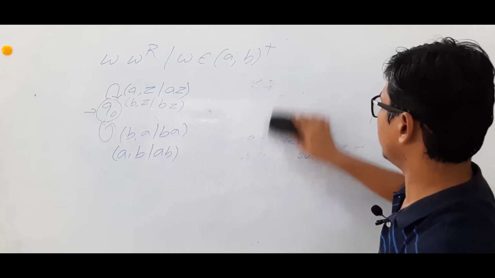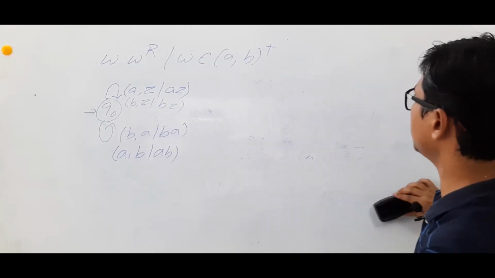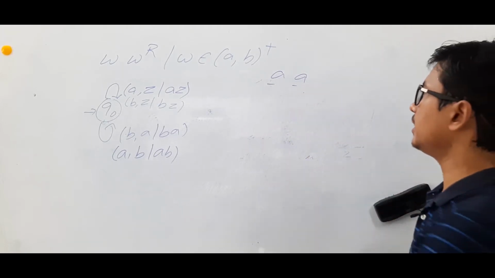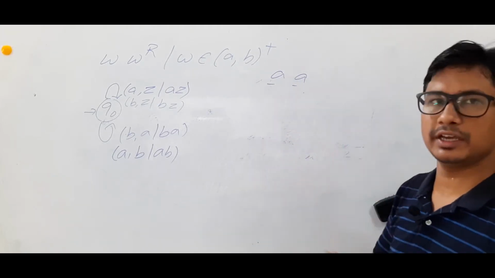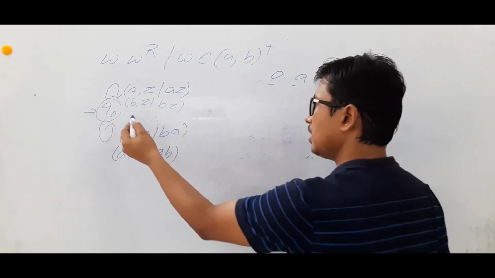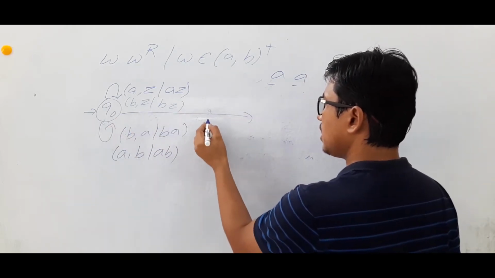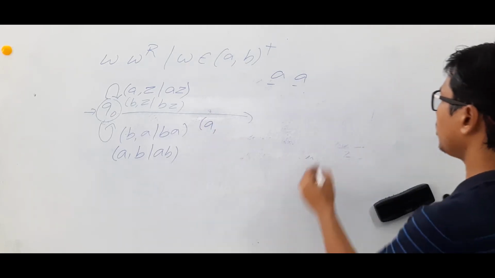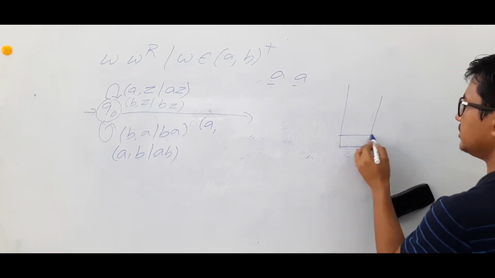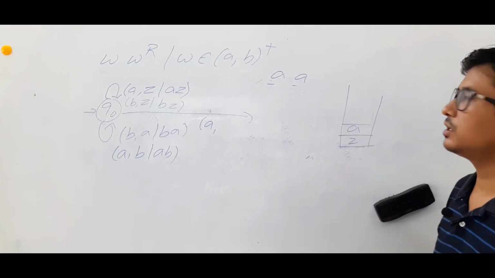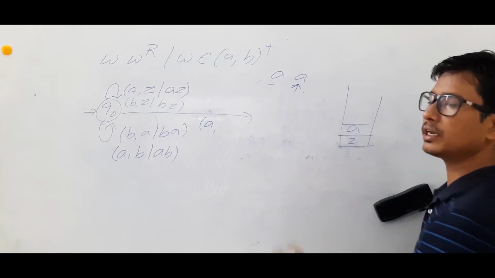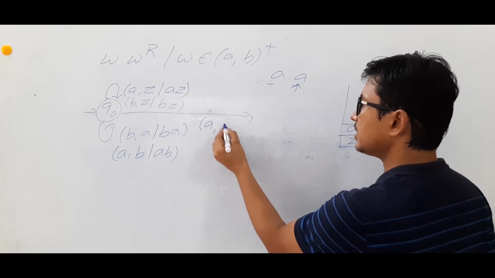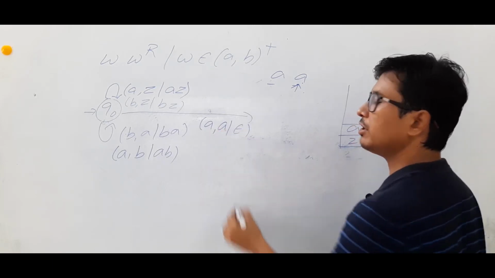Now take another case. Let me take the smallest string, A. W is A and W power R is also A. Now, if I am looking at the alphabet A and the top of the stack is also A, because on Z a single A I have pushed, then I can think that the center has come and I will pop it.